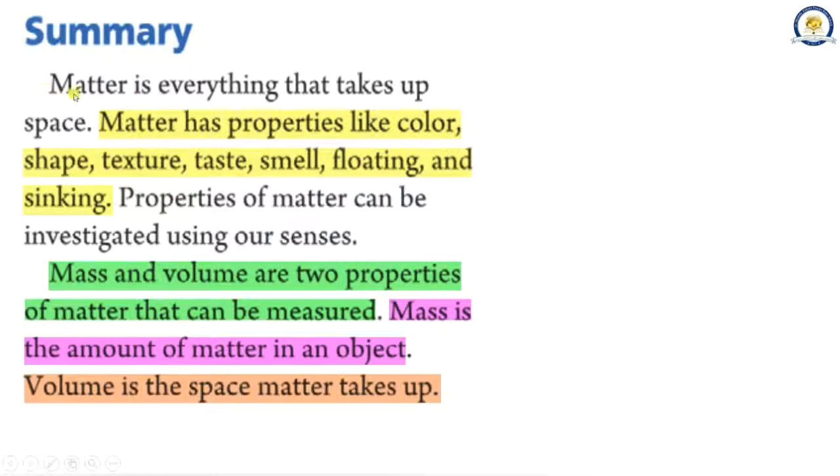Summary. Matter is everything that takes up space. Matter has properties like color, shape, texture, taste, smell, heating, and sinking. Properties of matter can be investigated using our senses. Mass and volume are two properties of matter that can be measured. Mass is the amount of matter in an object. Volume is the space matter takes up.